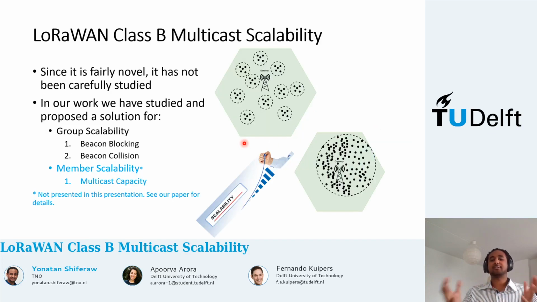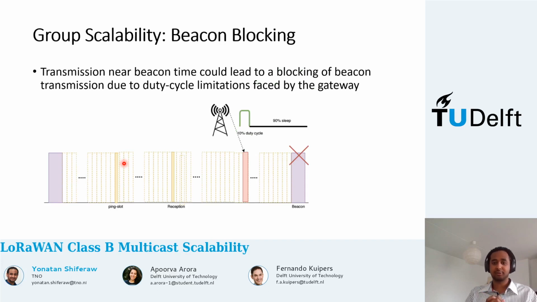Now, LoRaWAN class B multicast is fairly novel, so it hasn't been carefully studied. Our work tried to fill the gap by studying its scalability in two dimensions. One is group scalability, what happens as you increase the multicast groups. The other is member scalability, what happens as you increase members. For member scalability, you can read the paper for more details, but it will not be covered in this presentation. Under group scalability, I will walk you through beacon blocking, and Apoorva Arora will take the beacon collision part.